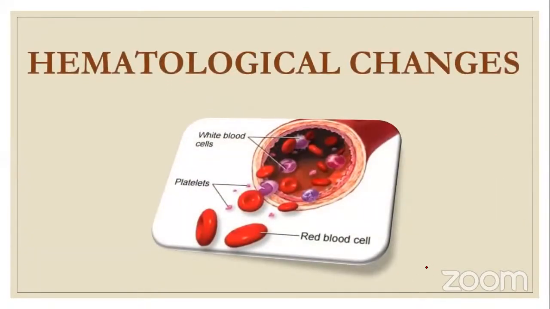Next is hematological changes. Cutaneous changes and hematological changes are the most commonly asked questions, and also CVS, cardiovascular changes. These are the three main parts where more questions are asked, but still I suggest aspirants not to neglect any part. All the parts are important. Now, blood volume, what happens?